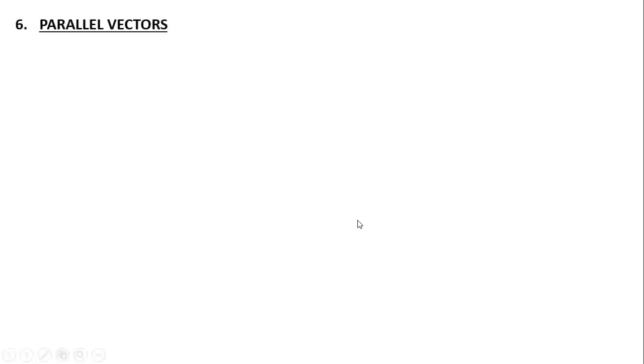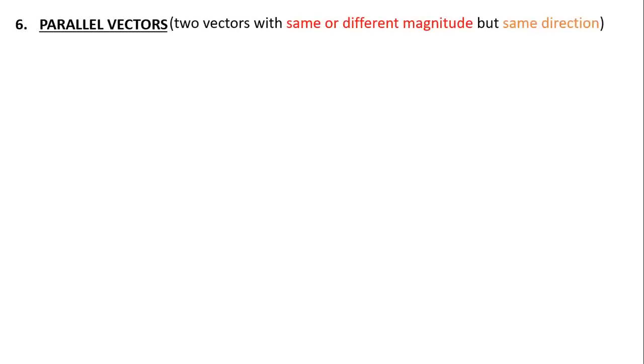Now, the sixth type is called parallel vectors. Now, see, same or different magnitude. Don't get confused between your parallel and your equal and like. In parallel vectors, magnitude may or may not be same, direction is always same. And under parallel vectors, we have equal and like. So under parallel, if the magnitude is exactly same, we call it equal. If the magnitude is different, we call them like vectors. So don't get confused that parallel, equal and like are almost same.